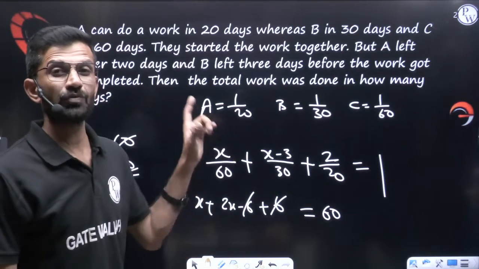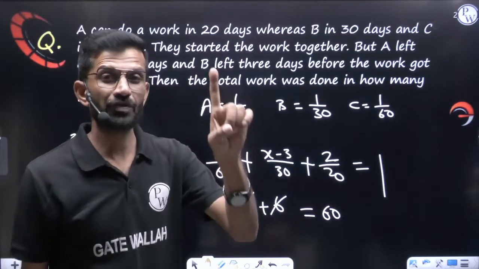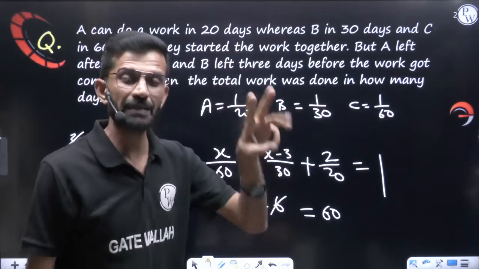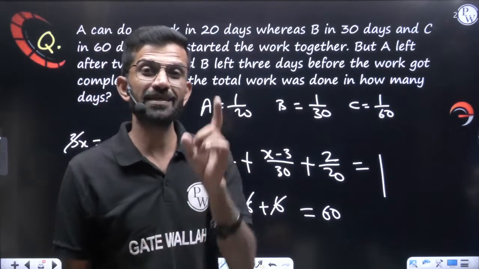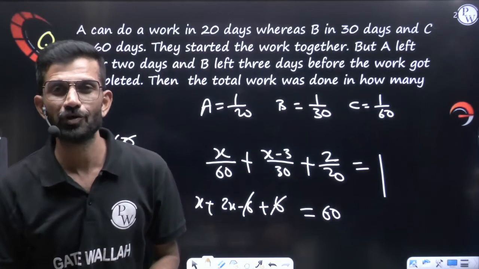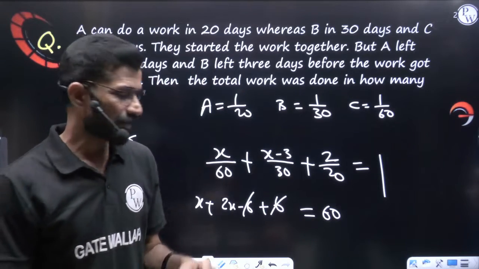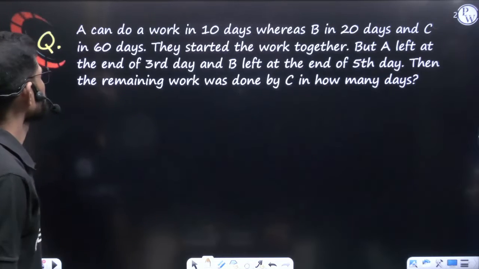So the previous way also you can do, or directly if you can make this equation properly. While making the equation you should be very careful. Part of the work done by A, part of the work done by B, part of the work done by C, and whatever the workers are, they are working, all together they should do one complete work, so is equal to 1. Let's try one more question, similar question here.